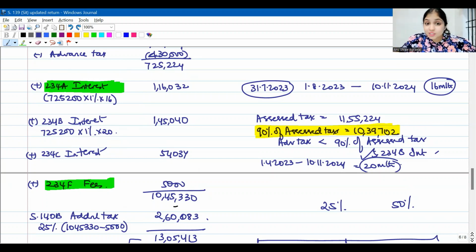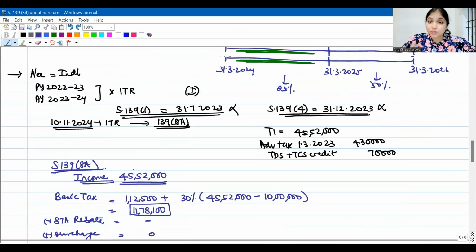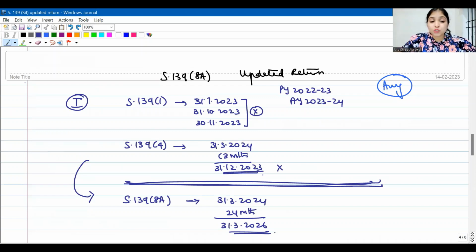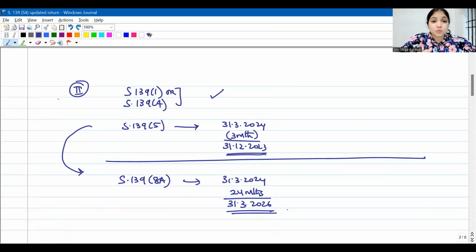Why? This question is only about a situation where the assessee did not even file the income tax return. But remember, I told you 139(8)(a) can apply in two situations. First situation, when he did not even file the income tax return. Second situation, where he filed, but he wants to revise.